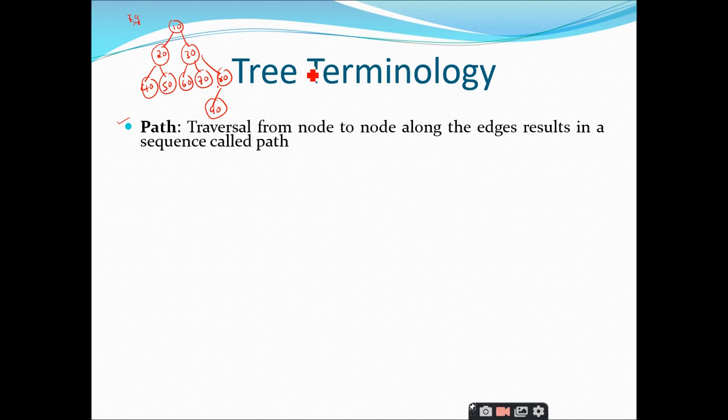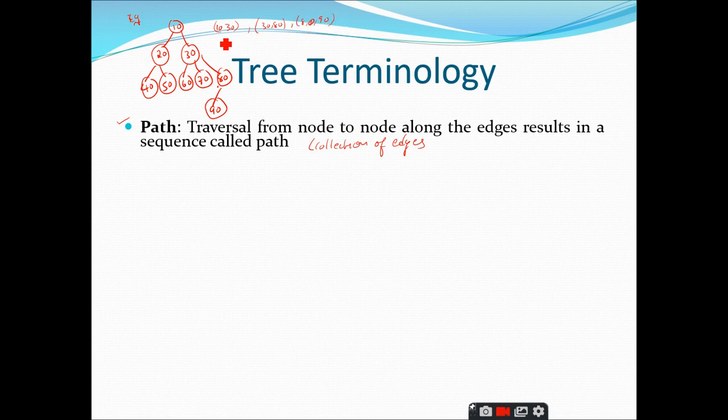Yes, sir. Right. So the path is nothing but a collection of edges. If somebody asks you what is the path from 10 to 90, I should take this edge, that is 10 30, and then 30 80, and then 80 90.